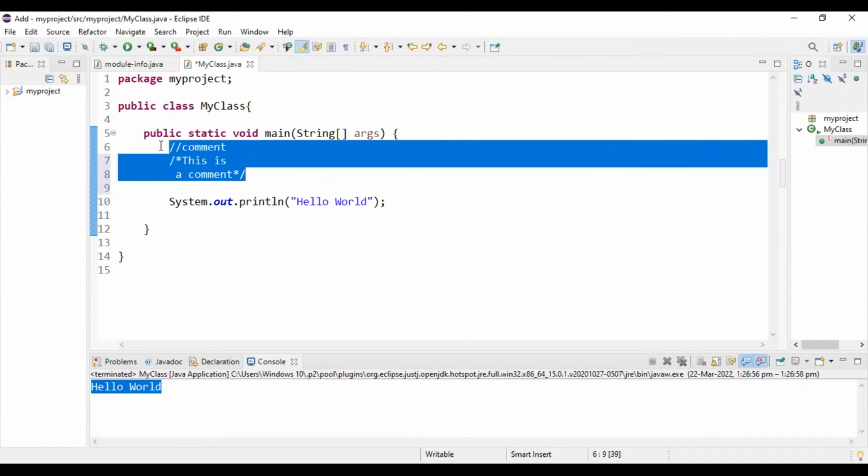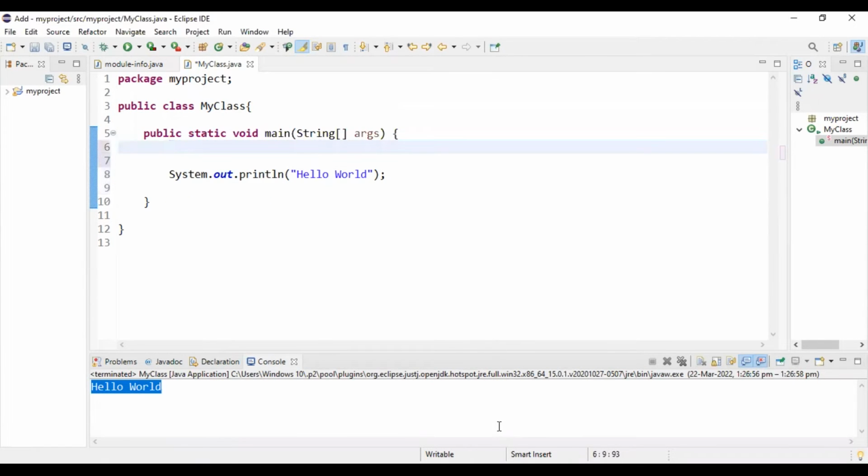In Java, the various types of variables can be like integer or string or float or character or even boolean values, which store true or false values.